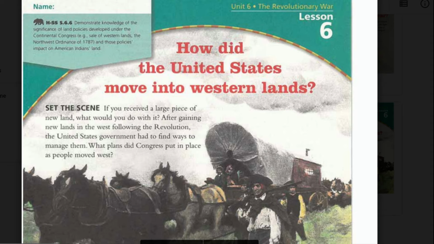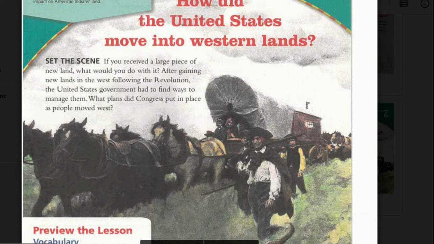Unit 6, the Revolutionary War, Lesson 6. How did the United States move into Western lands? Set the scene. If you received a large piece of new land, what would you do with it?